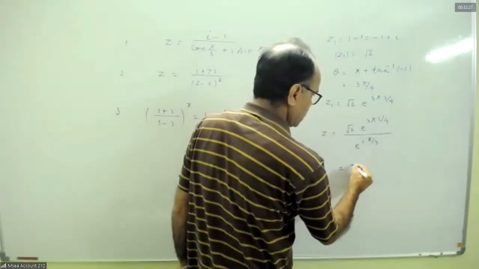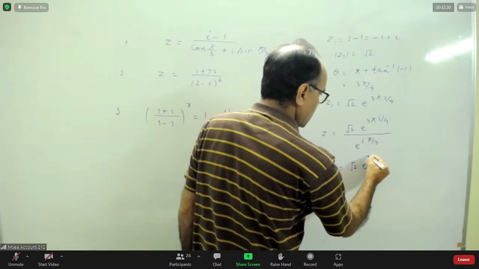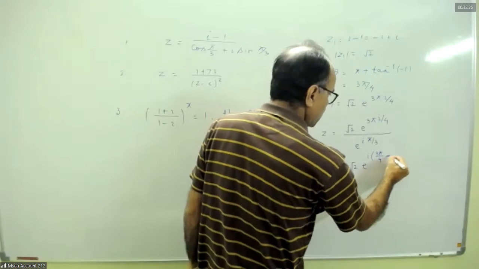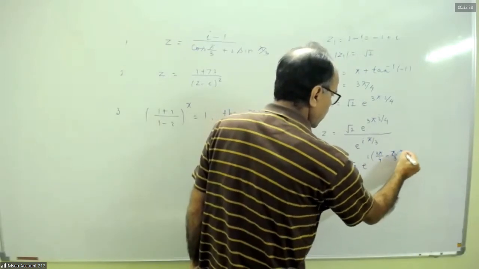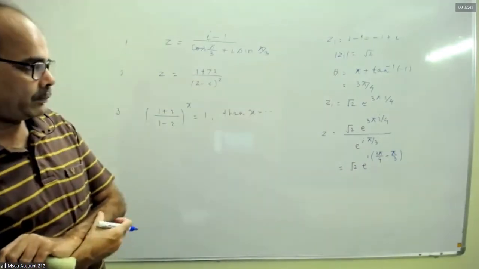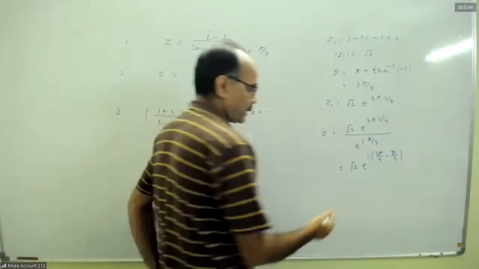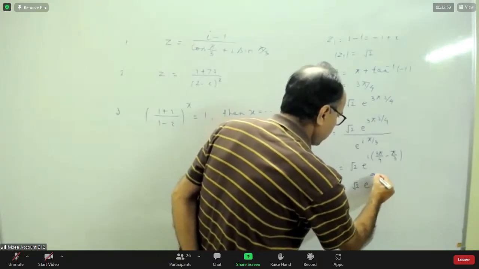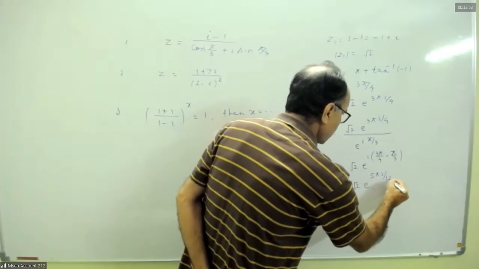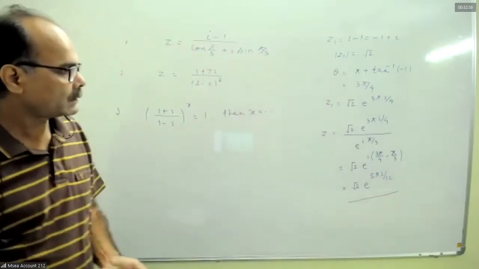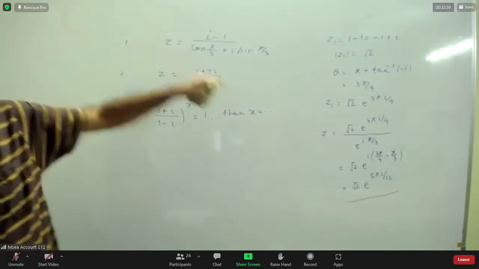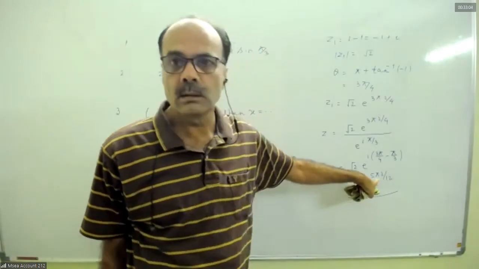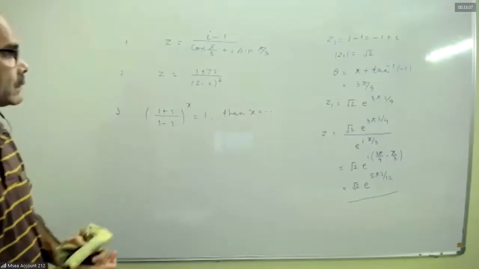So we can simplify it: root 2 into e to the power i times 3 pi by 4 minus pi by 3. That is 12, 9 minus 4, 5 pi. Root 2 into e to the power 5 pi i by 12. Okay. Yes, sir. So Z is a complex number whose magnitude is root 2. Argument is 5 pi by 12. Now, let us see second one.